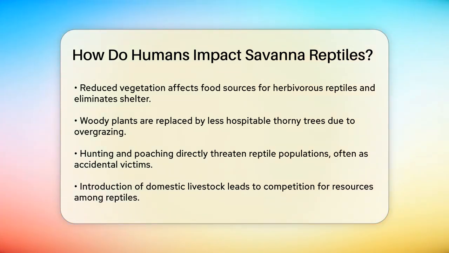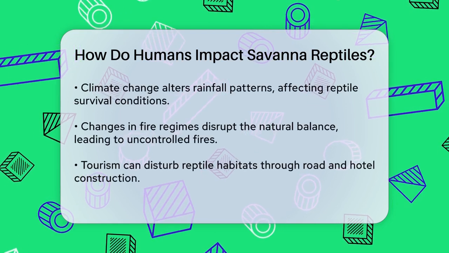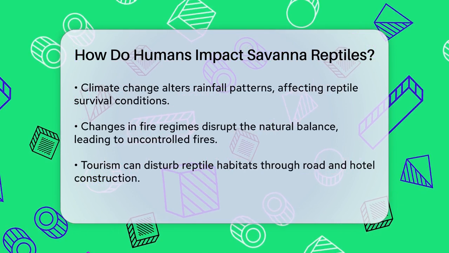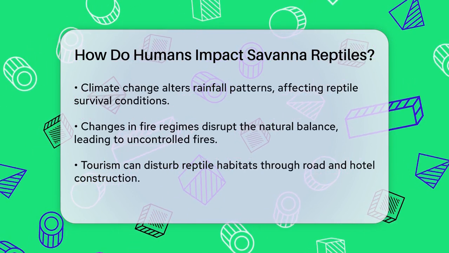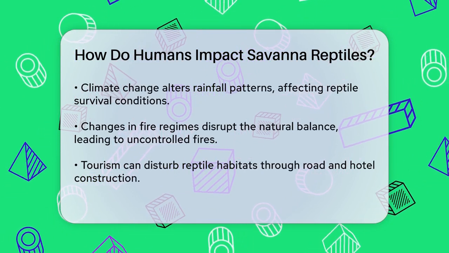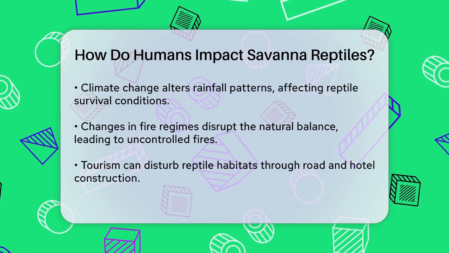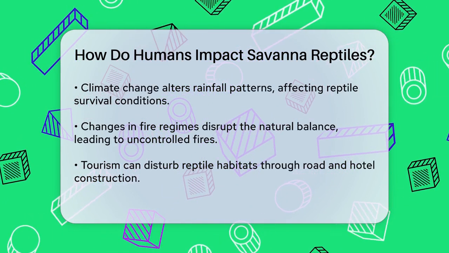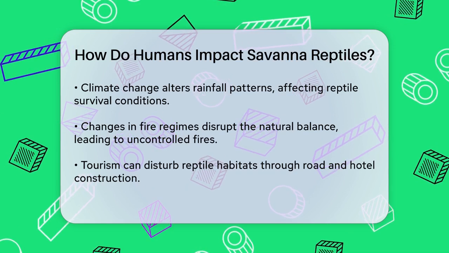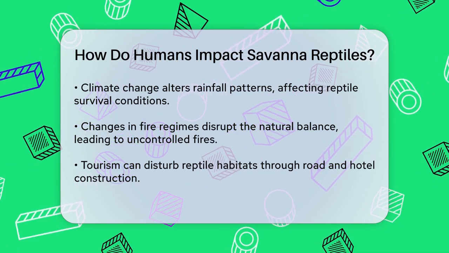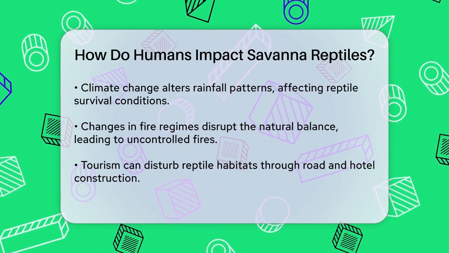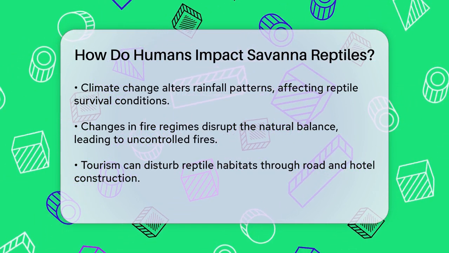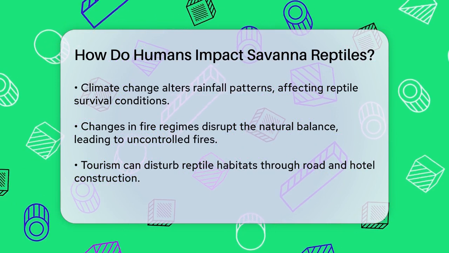Climate change and altered fire regimes are also critical factors. Savannas rely on periodic wildfires to maintain their health, but human activities like preventing fires or changing fire frequencies can disrupt this balance. This disruption can lead to the buildup of organic material, resulting in massive uncontrolled fires that decimate flora and fauna, including reptiles. Climate change alters rainfall patterns, making it harder for reptiles to find the right conditions to survive.